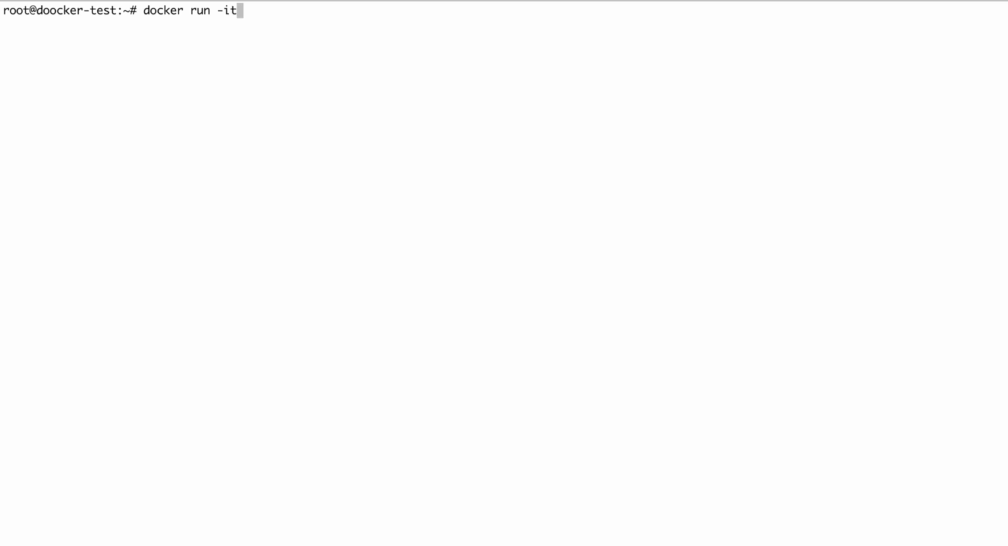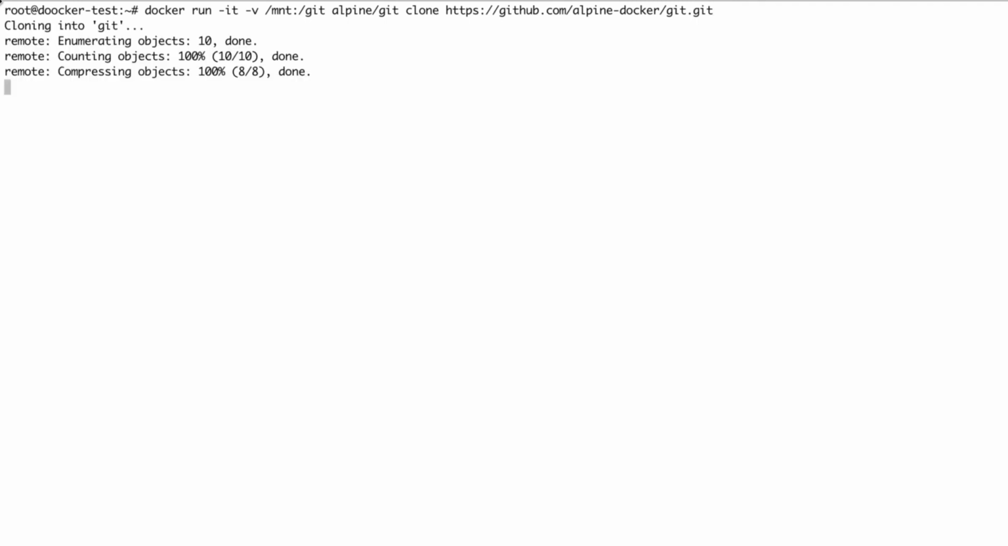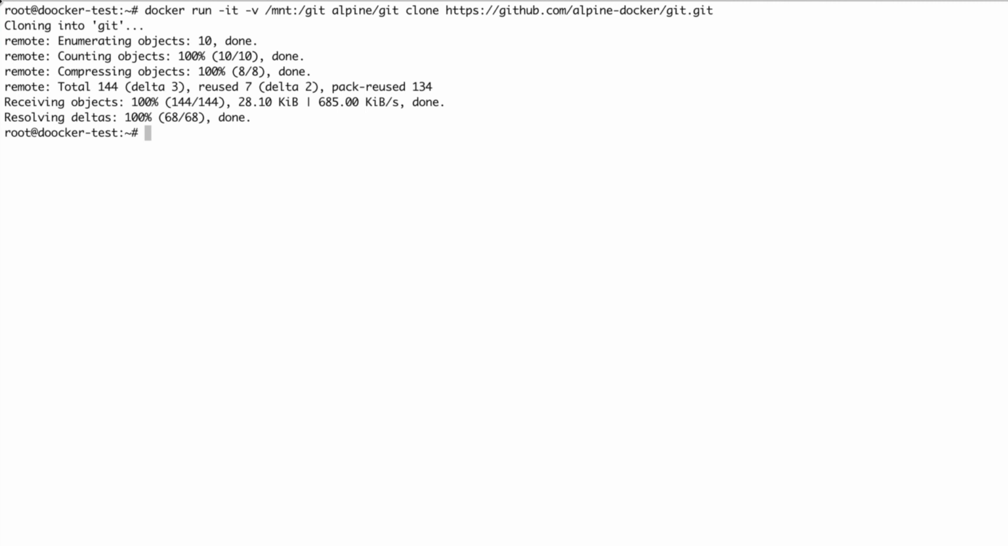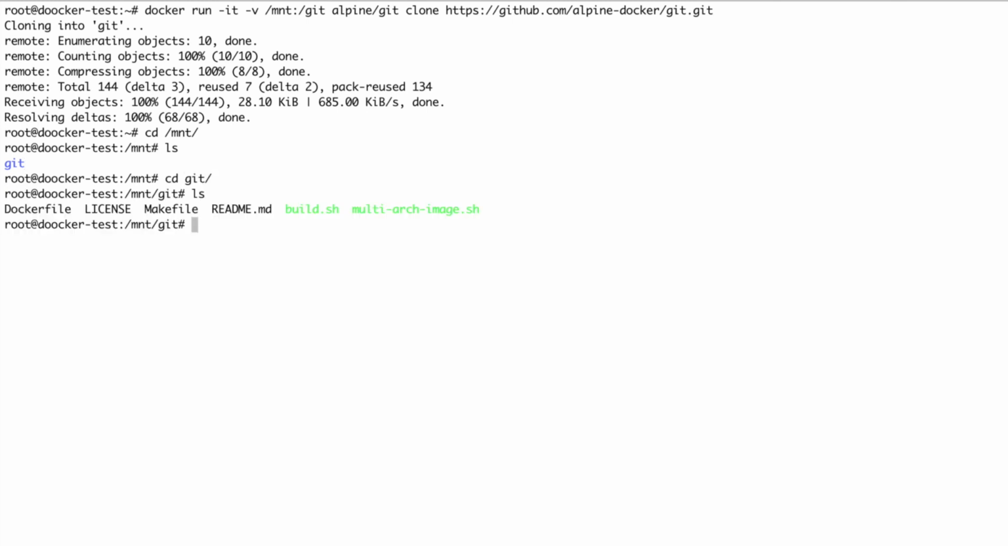Docker run -it -v /mnt, and I will mount it to the git directory inside the container. Then my image name, at the end clone, and the repository URL. Let's run it. So now cloning is started and it's done. Now let's go inside the /mnt folder on my host. As you can see here, the git directory is created. If I go inside the directory, now we have successfully cloned the given repo on our host machine.